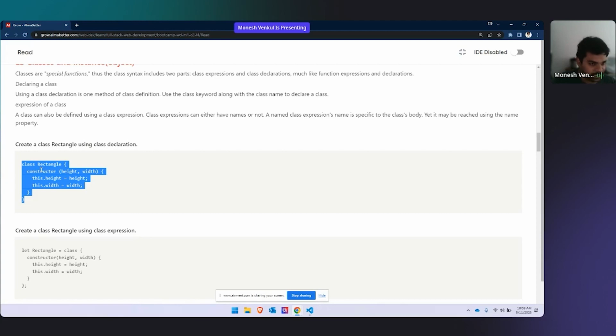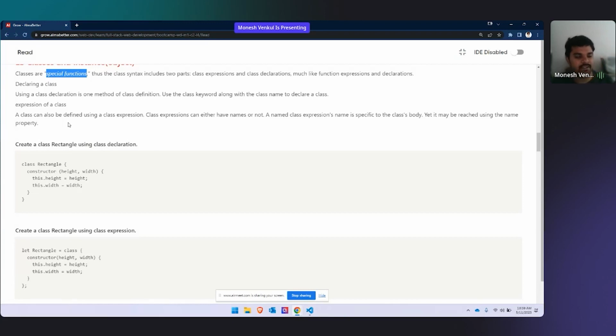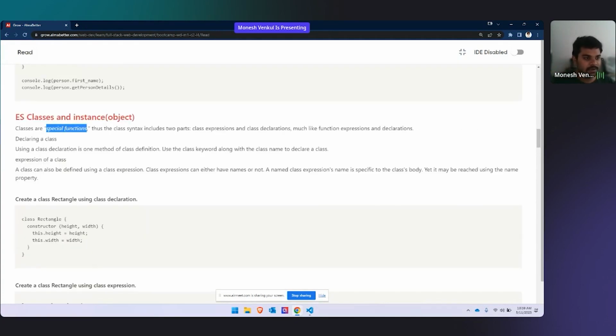Here, classes are called special functions, or you can also call them special objects. Anything is fine. But the classes that you're going to learn in JavaScript are not the real classes that are present in other programming languages. That is one thing I want to make clear before starting.